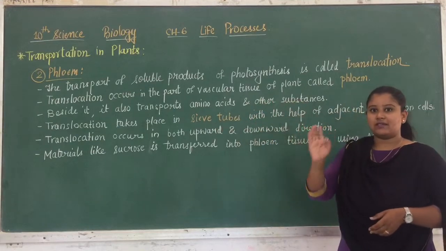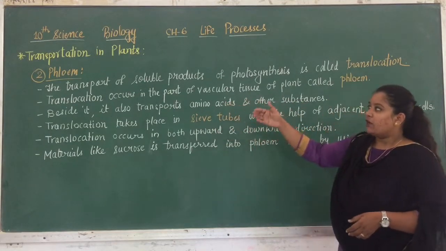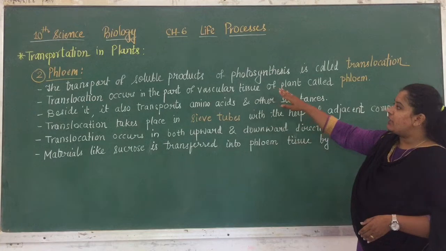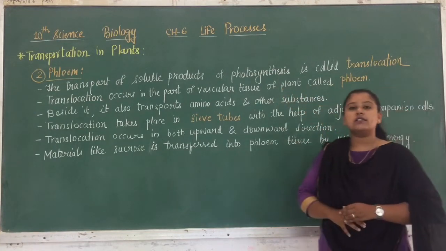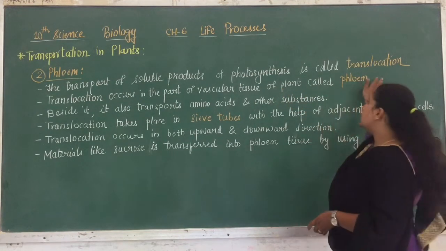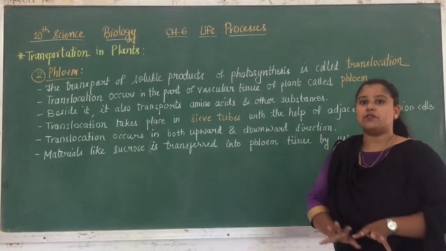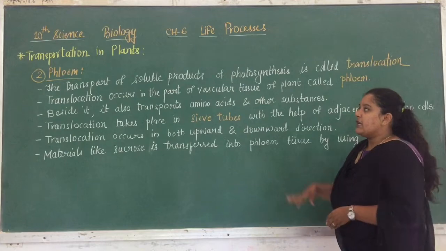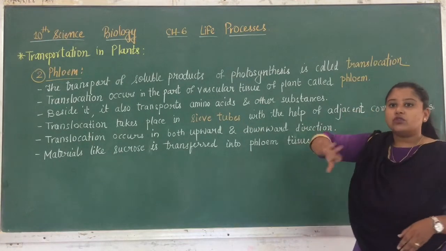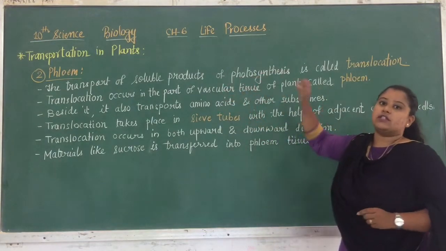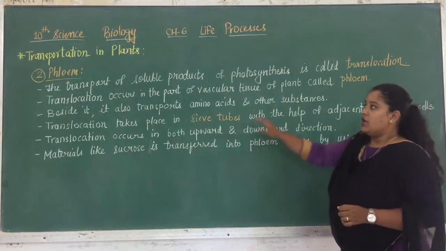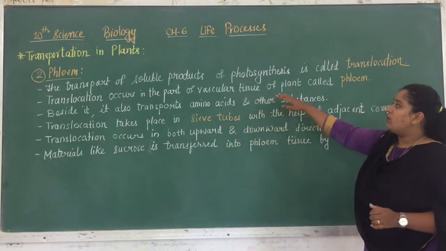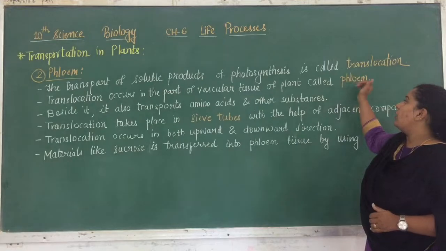The first one was xylem, the second is phloem. Now in phloem, the transport of soluble products of photosynthesis is called translocation, right? Translocation means whatever food is being produced by the plants is transported from one place to another place, and that transport of those soluble products of photosynthesis is known as translocation. Translocation occurs in the part of vascular tissue of the plant called phloem.